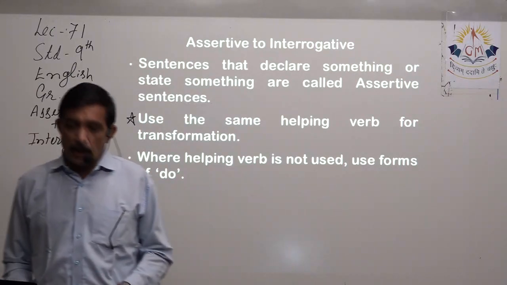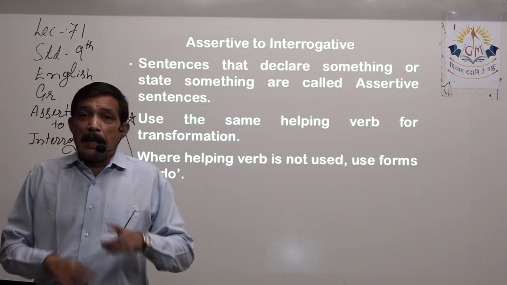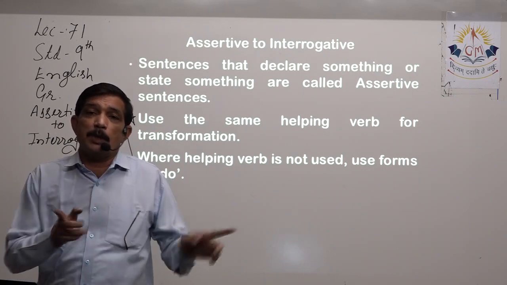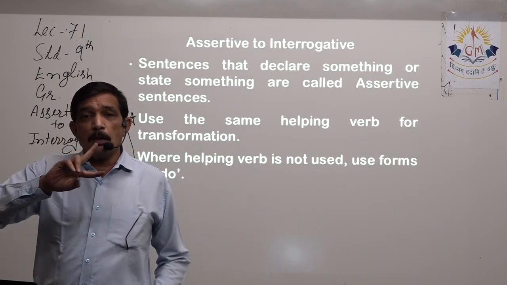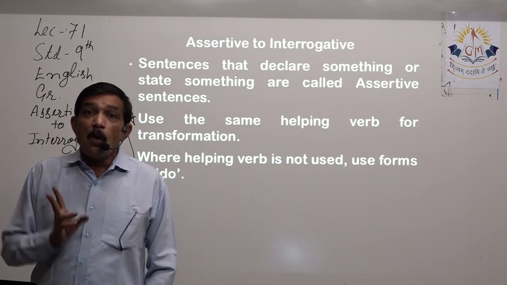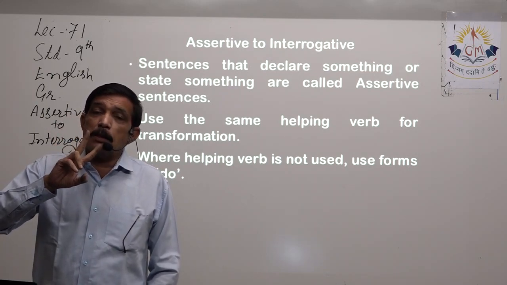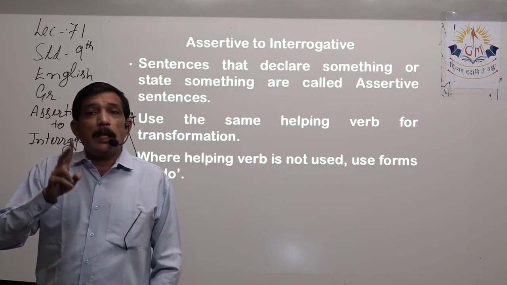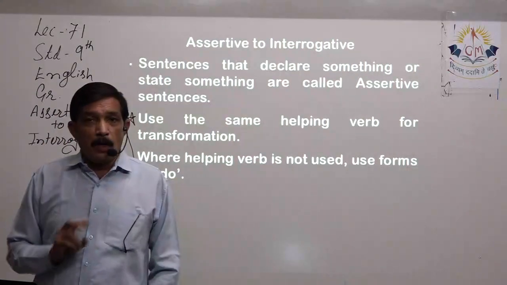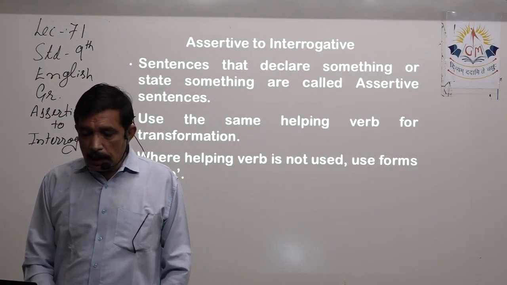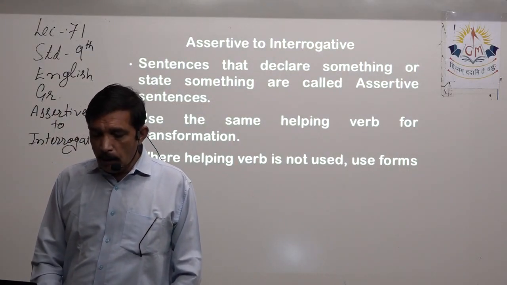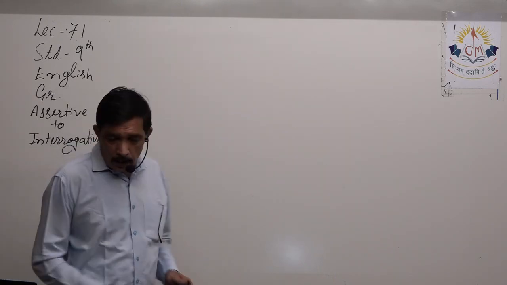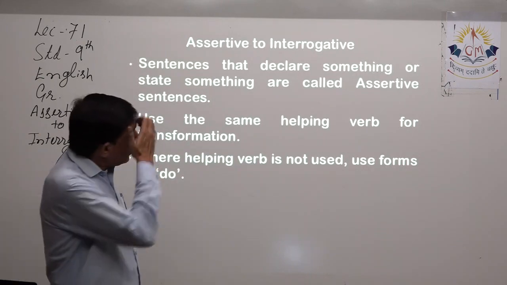Now there will be two things. Please remember, either there will be a helping verb or a helping verb will not be there. So both the conditions are given to you: what to do in case there is a helping verb, and what to do if there is no helping verb. Now let us be clear what is a helping verb and what is not a helping verb, right? So let's see first the second rule also.